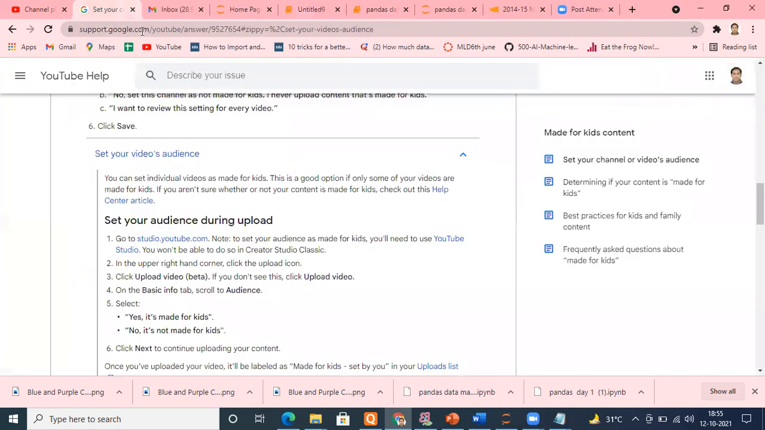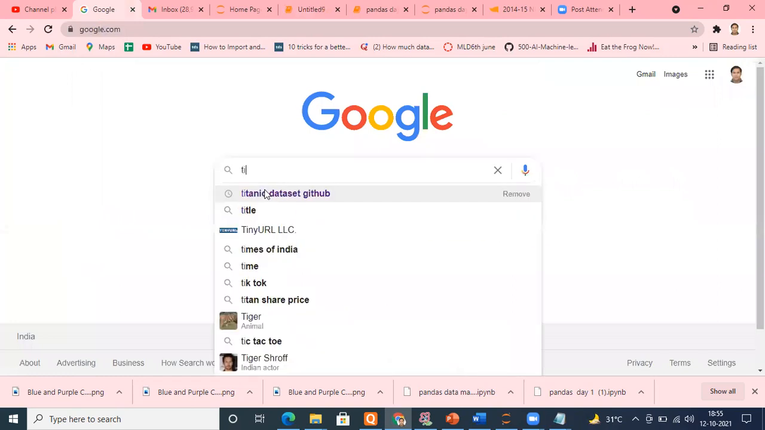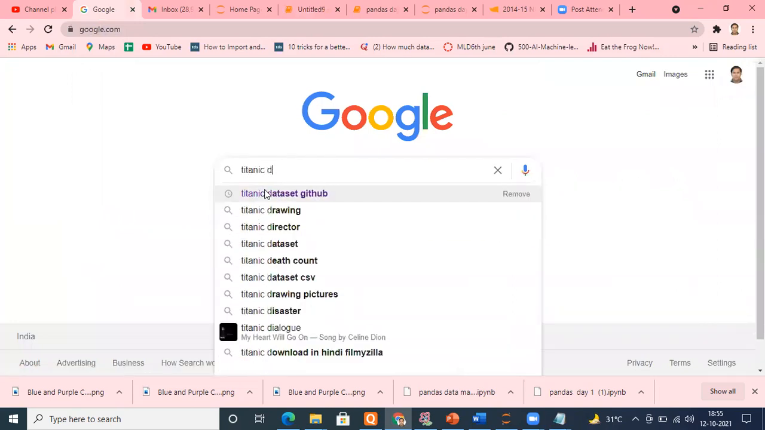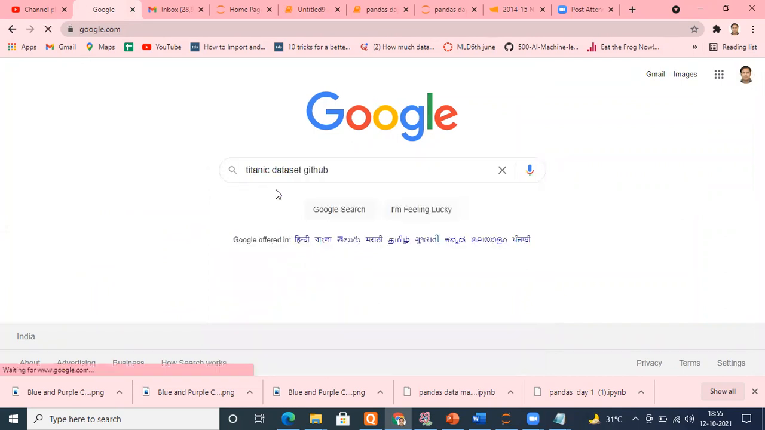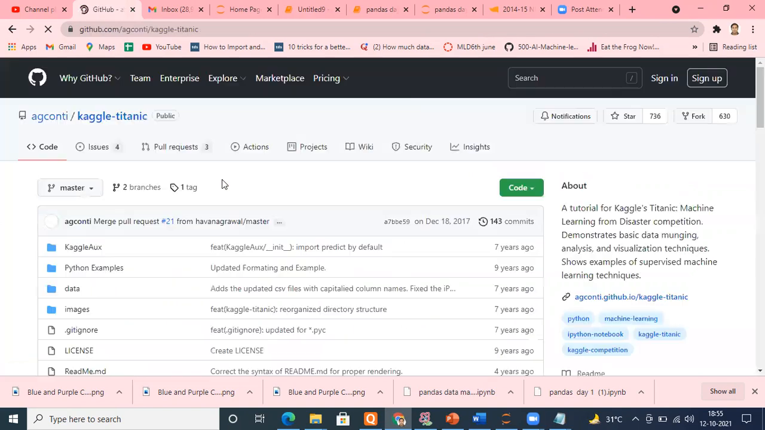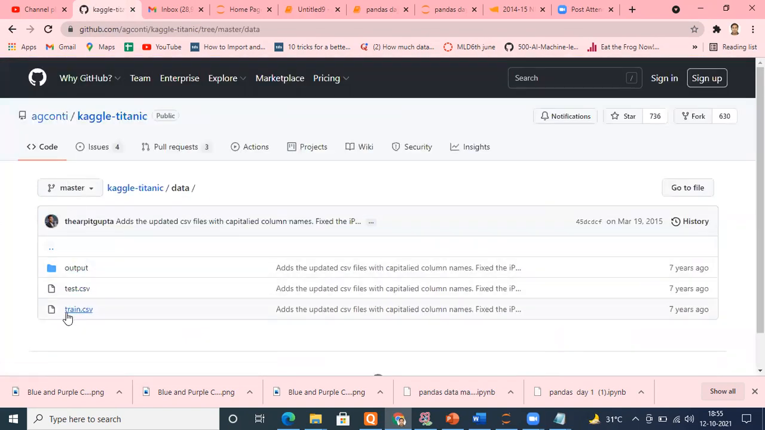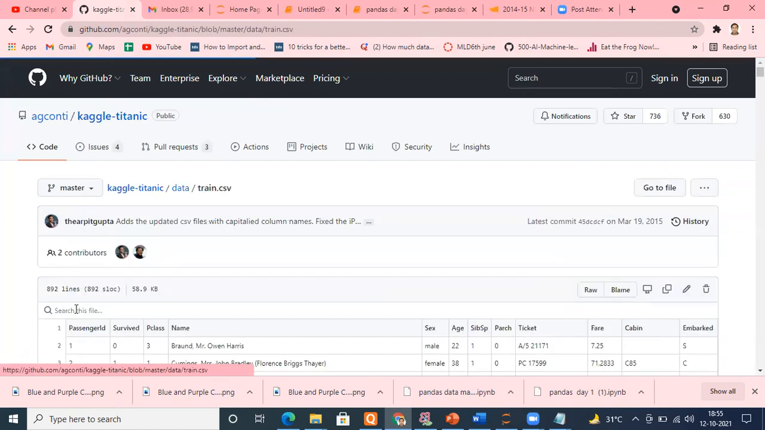Let me open here and check Google. Let me search for Titanic data set GitHub. Okay, somebody has this data set. Let me open it. And here is the data. Suppose this is the train.csv file.